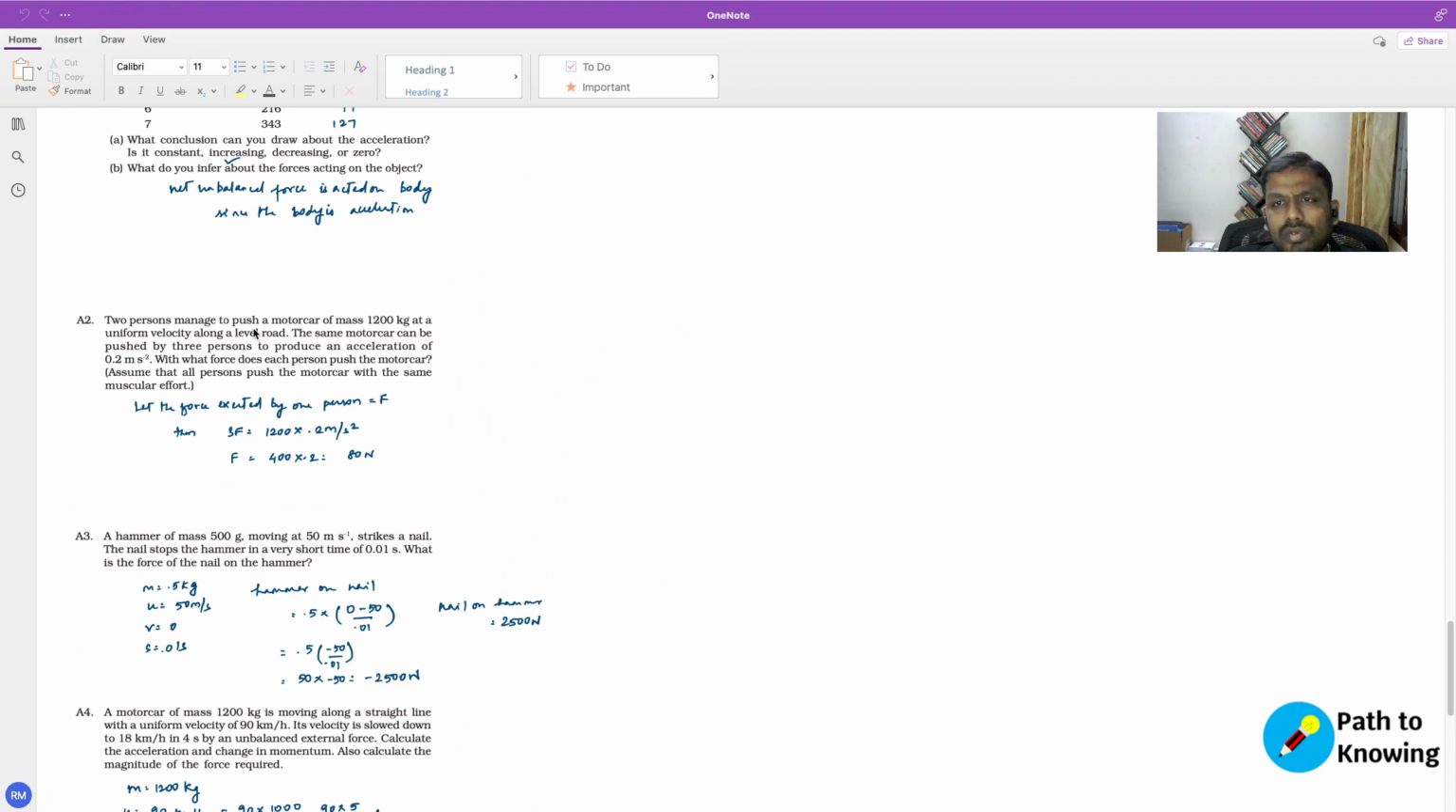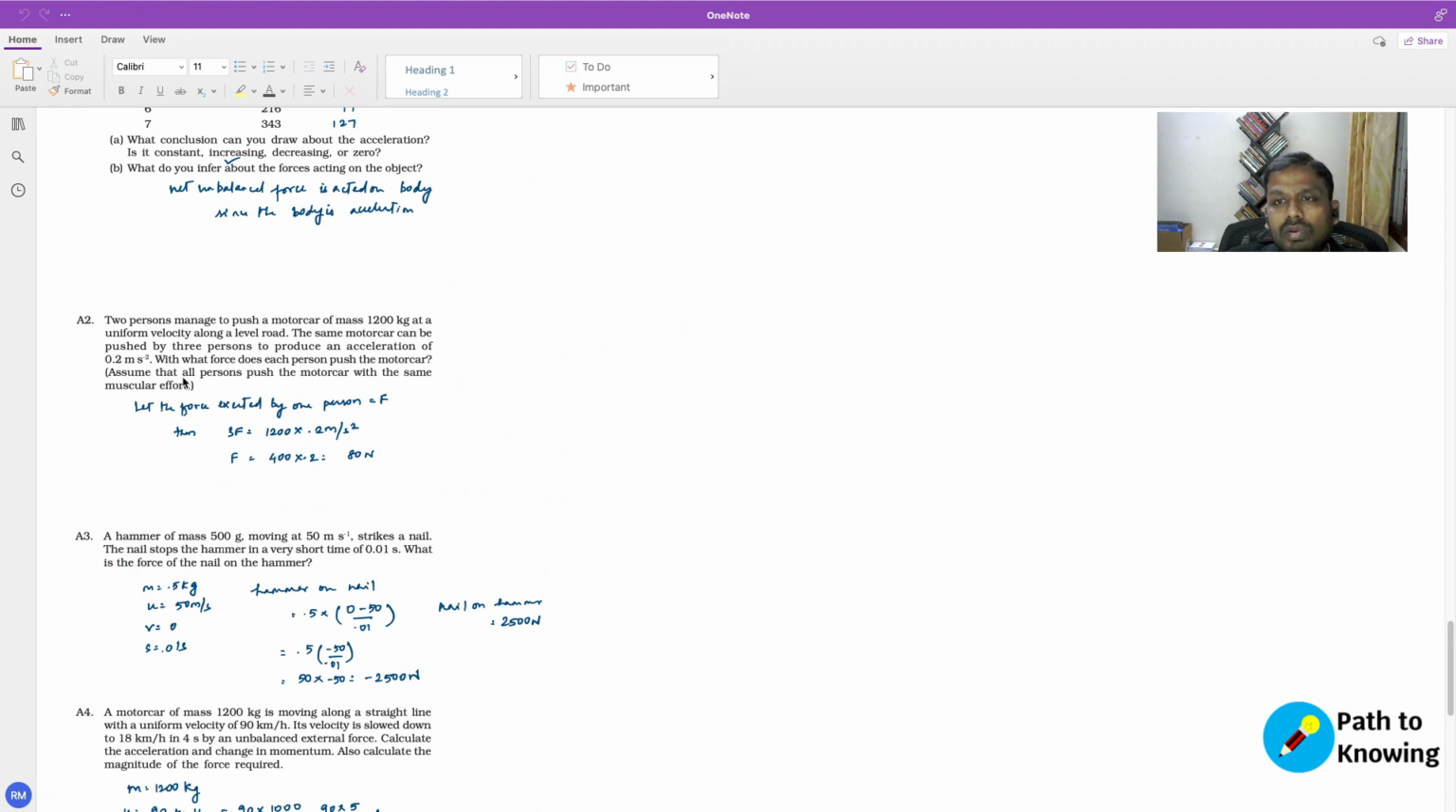2 persons managed to push a motor car of mass 1200 kgs at a uniform velocity along a level road. The same motor car can be pushed by 3 persons to produce an acceleration of 0.2 meters per second square. With what forces does each person push the motor car? Assume that all the persons push the motor car with the same muscular effort.